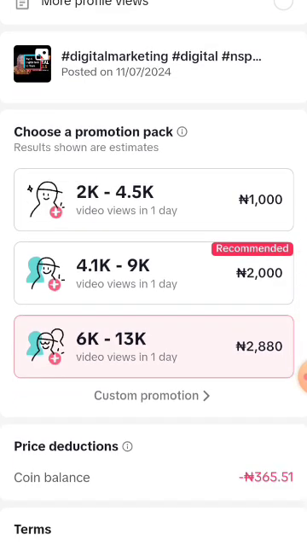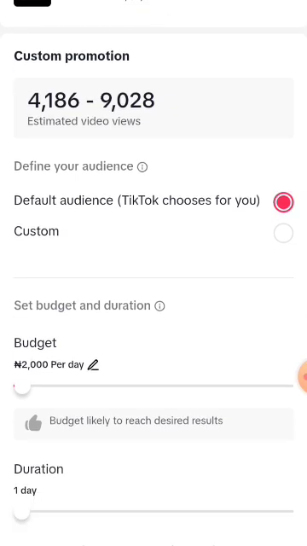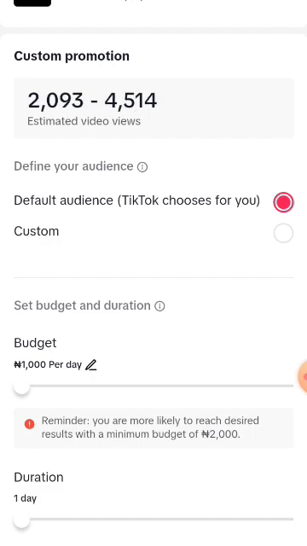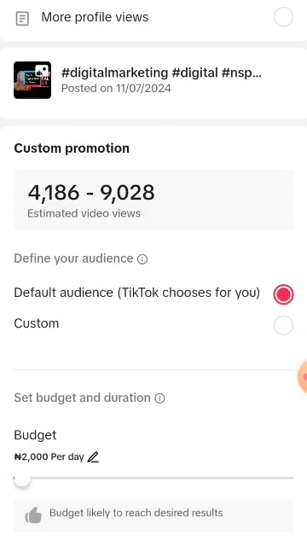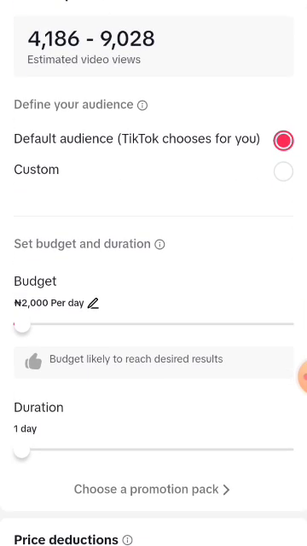Then I'll be going down. You see here where they wrote custom promotion. Okay, you click on it. When you click on custom promotion, you can choose the budget for the day. You can increase it if you want, and you can also reduce it the way you found it. We'll be leaving it at the 2,000 that we found it. Then the next one is duration, 1 day. You can say you want it for 1 day, 2 days, 3 days, whatever day. So I will be making it for 3 days.